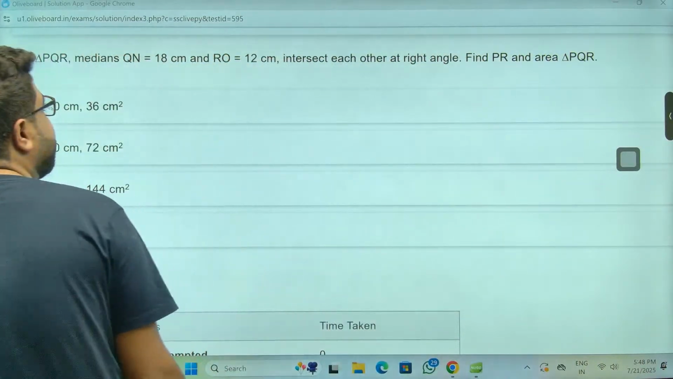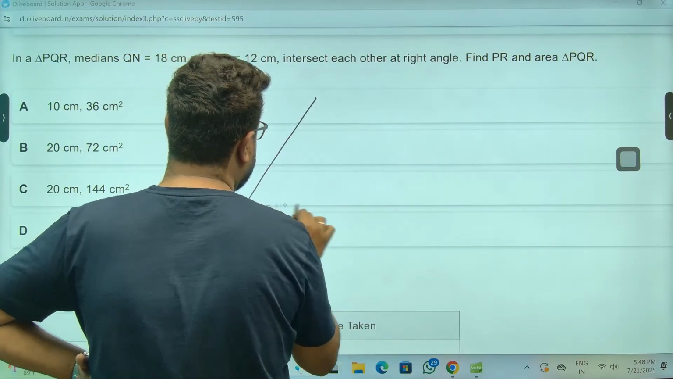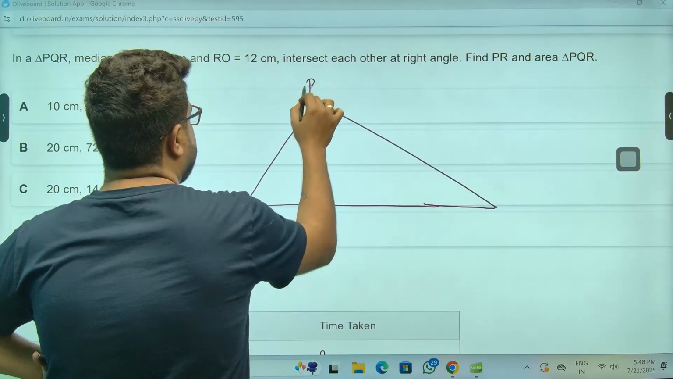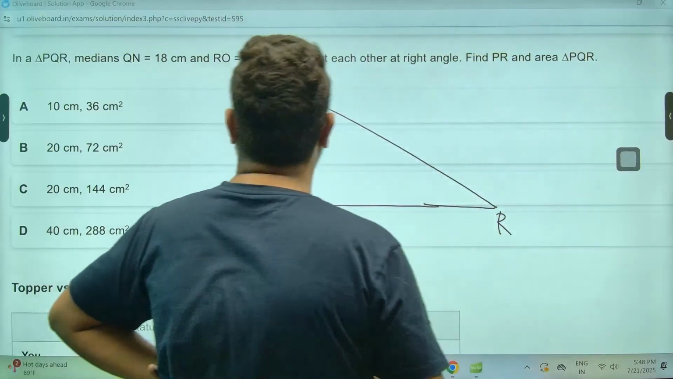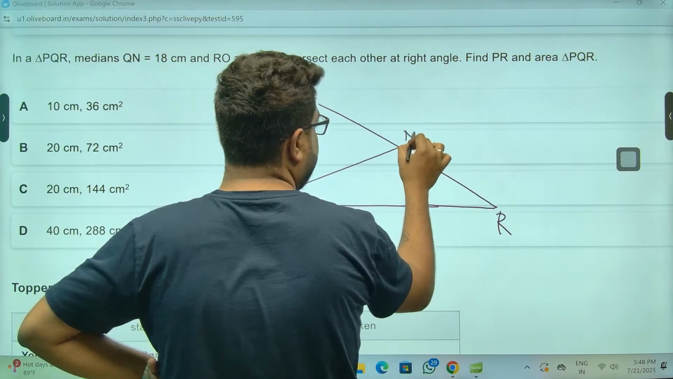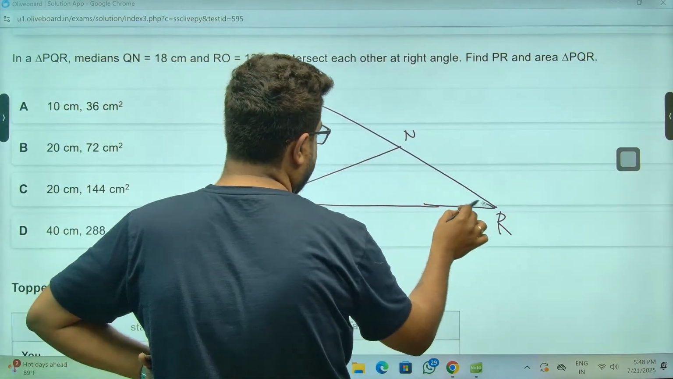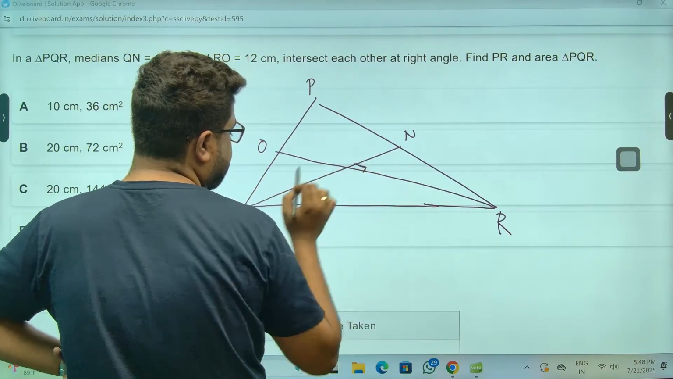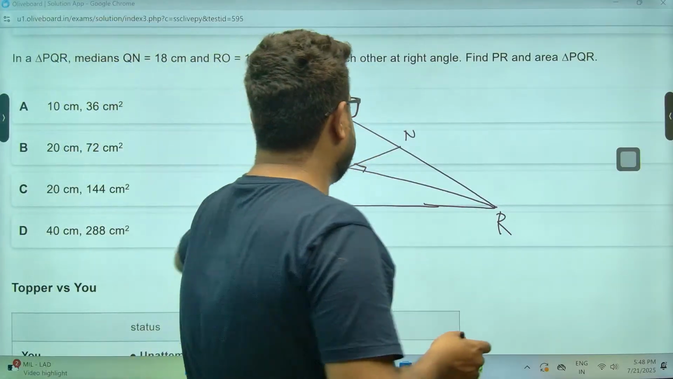In triangle PQR, the medians, these two, these two, these two, are intersecting at right angles. Clear, sir, to everyone? Okay, perfect. Medians QN and RO. They are intersecting at right angle. Though it doesn't look like that, it's a right angle. Okay, find PR.